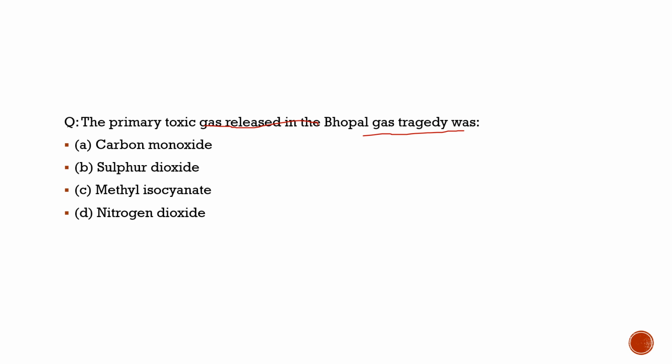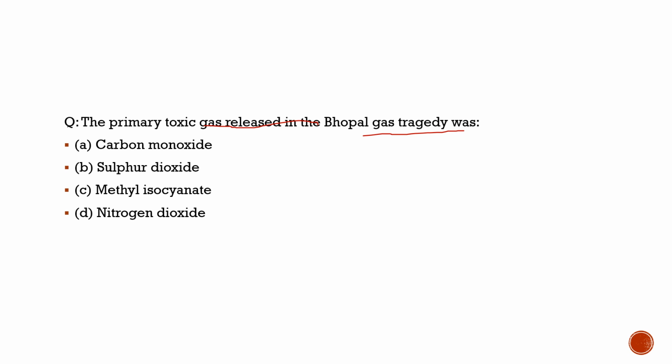So the article was basically asking whether it was only methyl isocyanate which led to this huge damage in the nearby residential areas, or whether many other gases were involved. Researchers are now concerned that many other gases were also found in this incident, like chromium, mercury, copper, nickel, and lead, and also chloroform and other such chemicals.